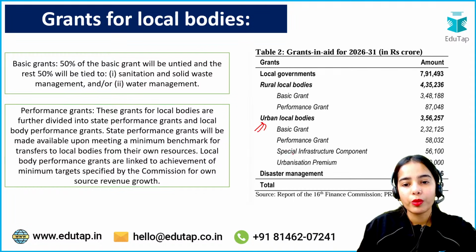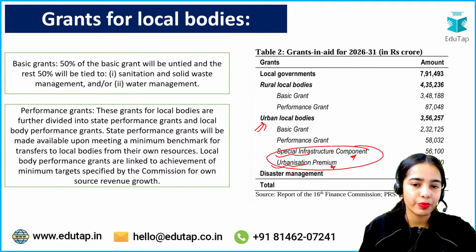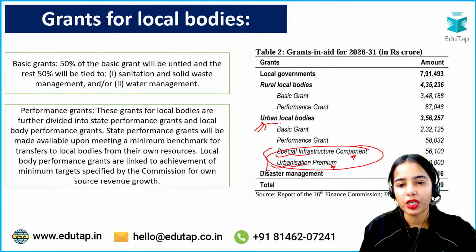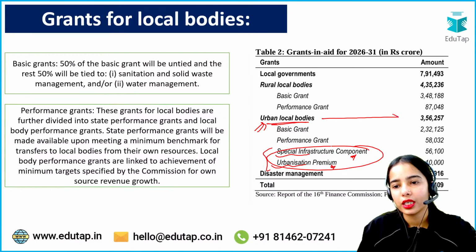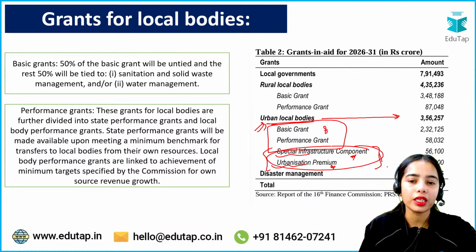And from the urban local bodies, there is also the money that has been sent to the spatial infrastructure component and urbanization premium. So first deduct, from the urban local bodies grants, these components, and then you will get the basic grant and performance grant that has the combination of 80% and 20%.